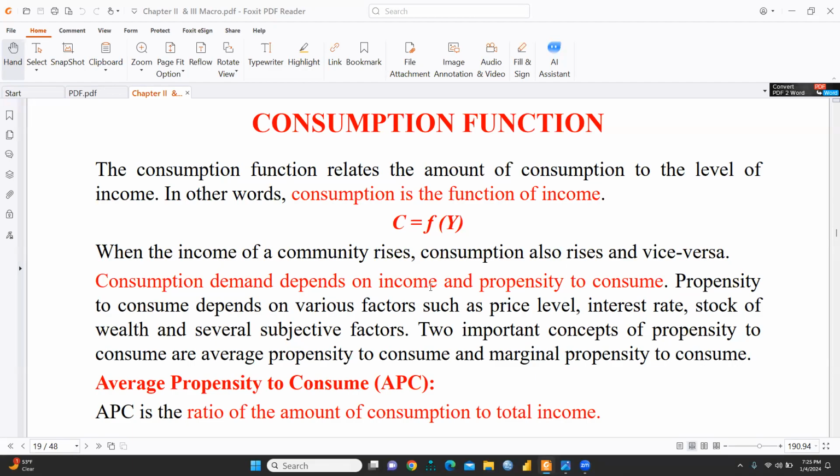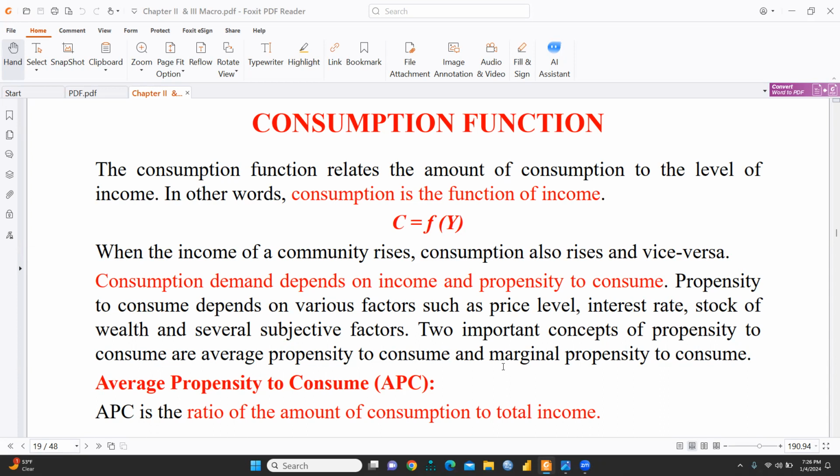Hi everyone. Before starting theory of consumption, I would like to share with you, in continuation of Keynesian theory, the consumption function. The consumption function relates the amount of consumption to the level of income. That means we can say consumption is a function of income: C equals f(Y), where f stands for function and Y always denotes income. This is the representation.